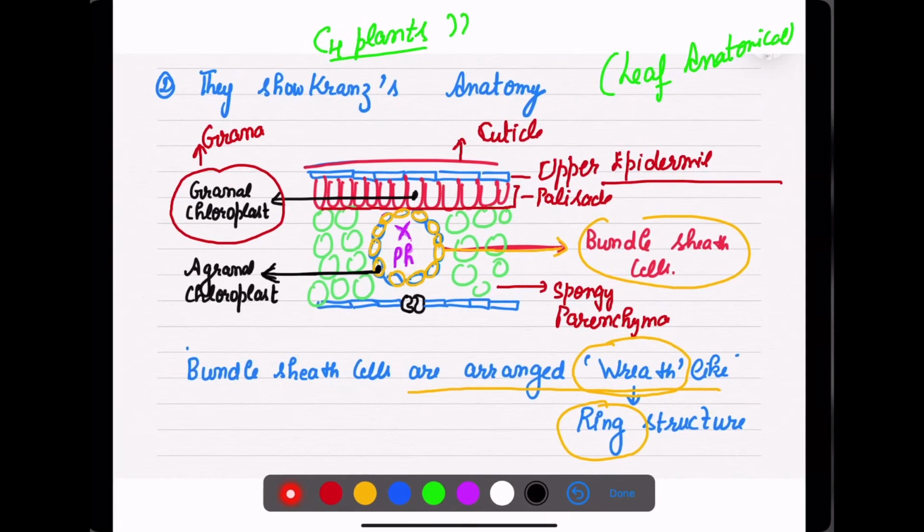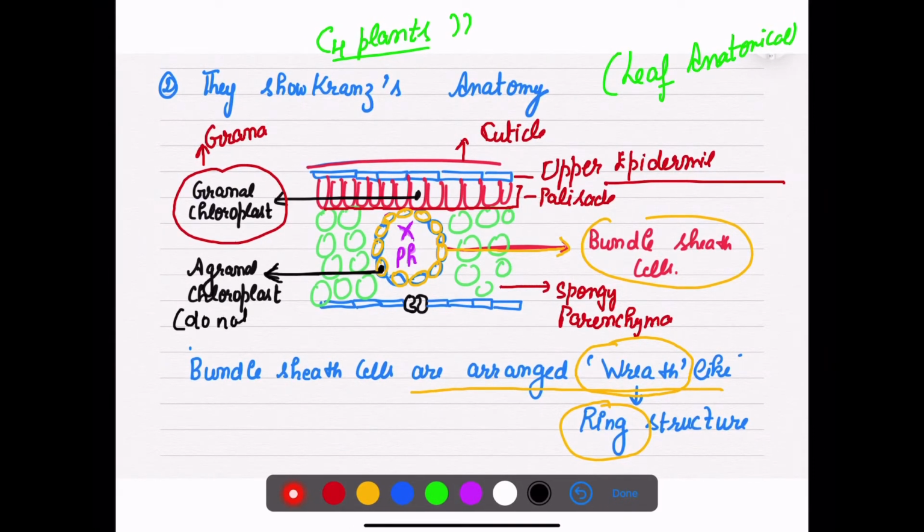It means they do not have grana, they only have stromal lamellae. Grana is present in the granal chloroplast. And where are these granal chloroplasts present? They are present in the palisade parenchyma. And where is the agranal chloroplast present? It is present in the bundle sheath cell. But what is the adaptation, what is the main thing?